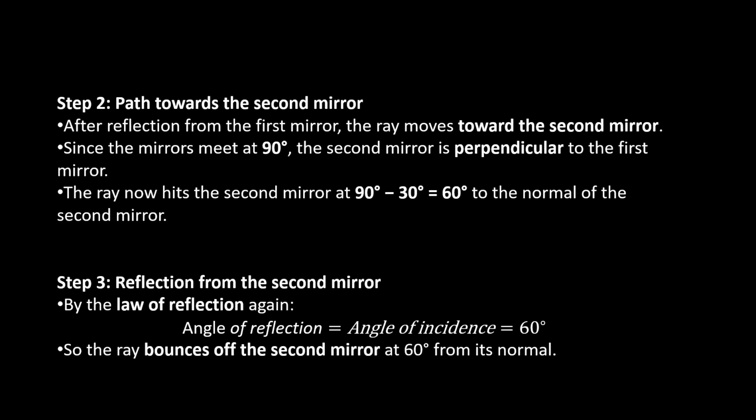Step 2, path towards the second mirror. After reflection from the first mirror, the ray moves towards the second mirror. Since the mirrors meet at 90 degrees, the second mirror is perpendicular to the first mirror. The ray now hits the second mirror at 90 minus 30, like this also you can calculate, that is 60 degrees to the normal of the second mirror. Third step is reflection from the second mirror. By the law of reflection, again the angle of reflection is equal to the angle of incidence, 60 degrees. So the ray bounces off the second mirror at 60 degrees from its normal.